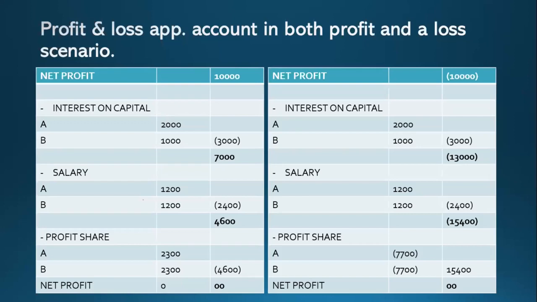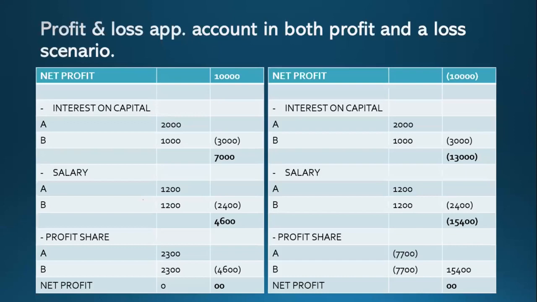Now the third column is minus 10,000, and plus minus 3,000, the total is minus 13,000. Not 7,000. It is minus 13,000 because the loss is increasing, as you need to pay the interest on capital.